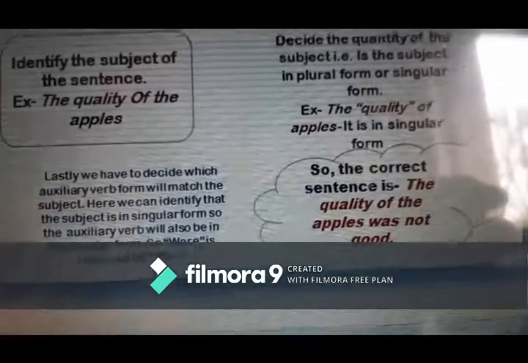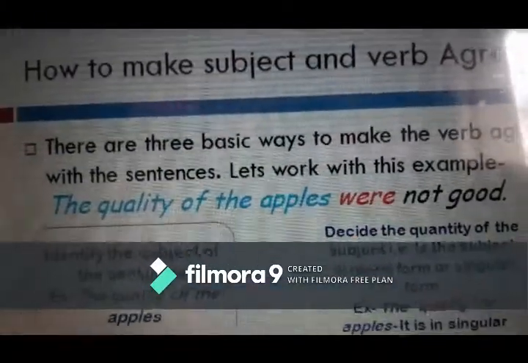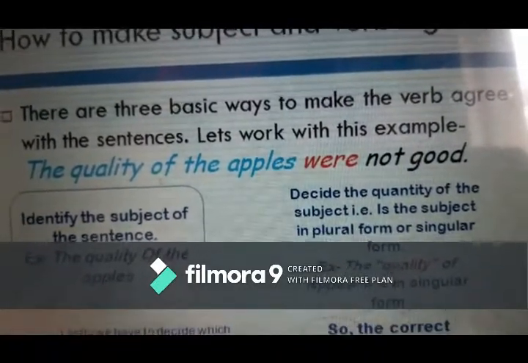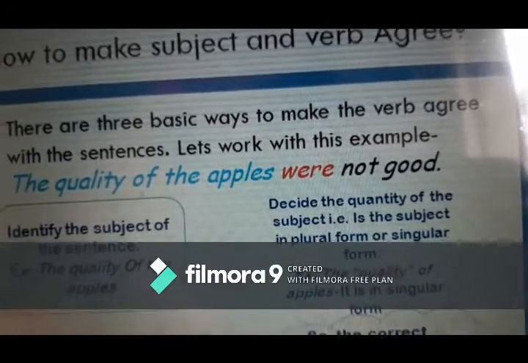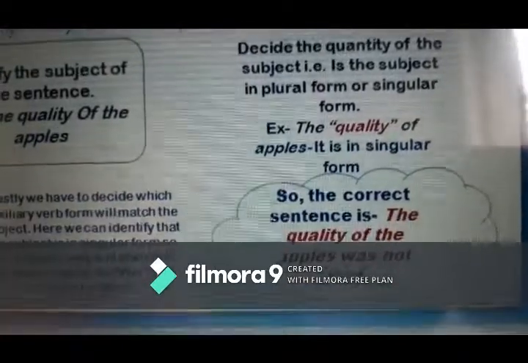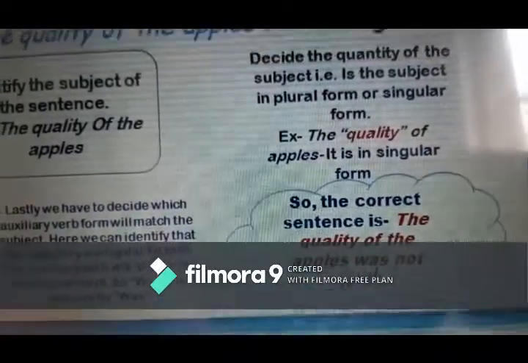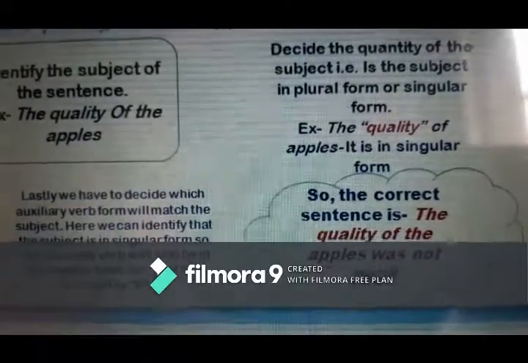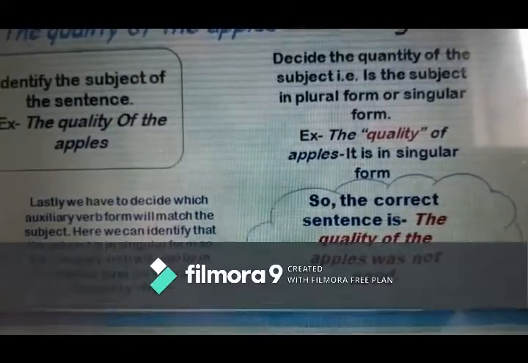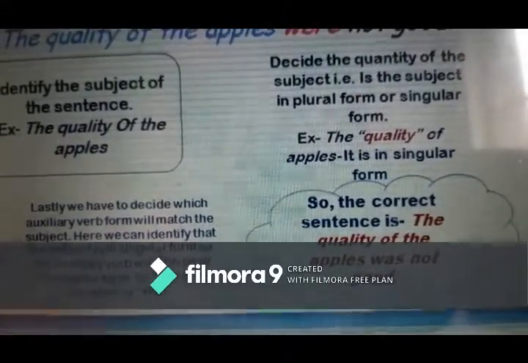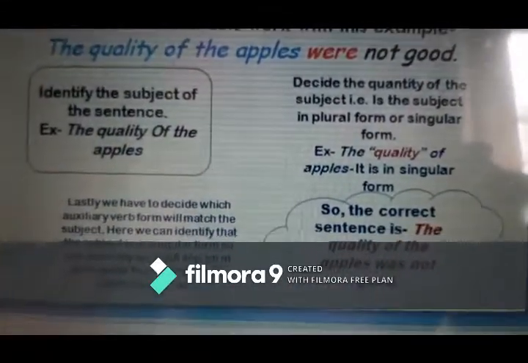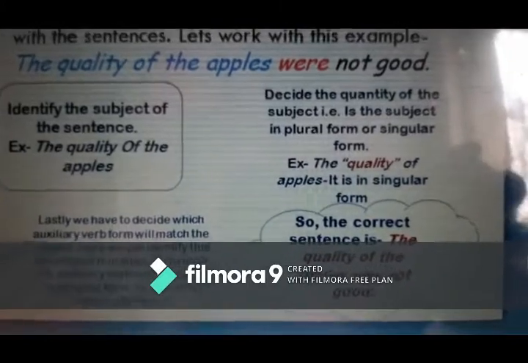So the first sentence we took in the example is wrong, because were will be replaced by was. The correct sentence will be, the quality of the apples was not good. We will not conform to apples, but to our actual subject, the quality, which is in the singular form. That is why we use was not good.